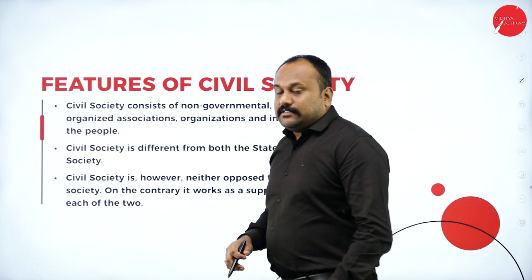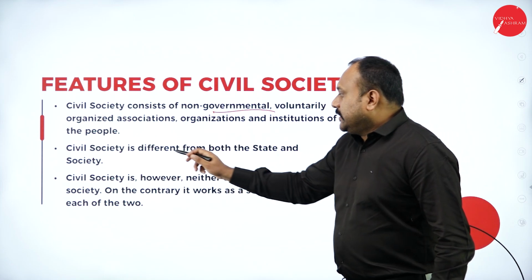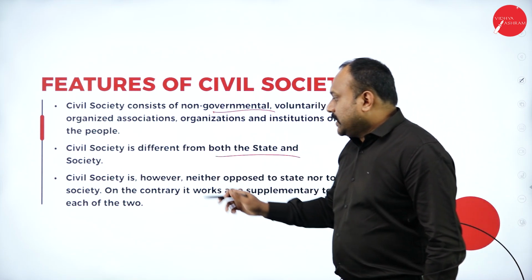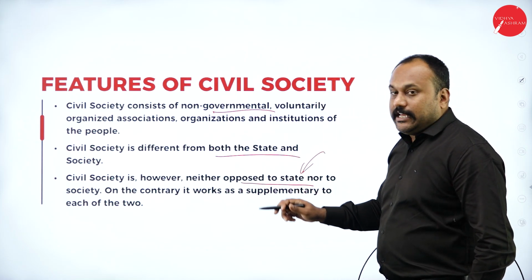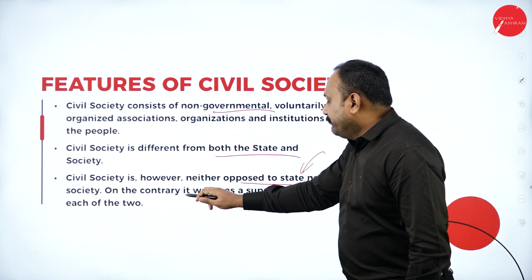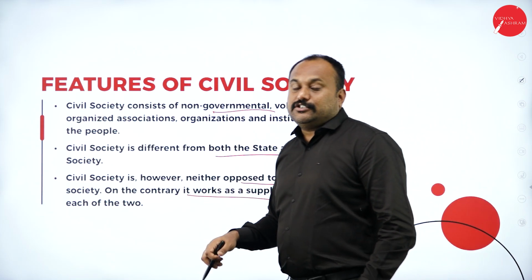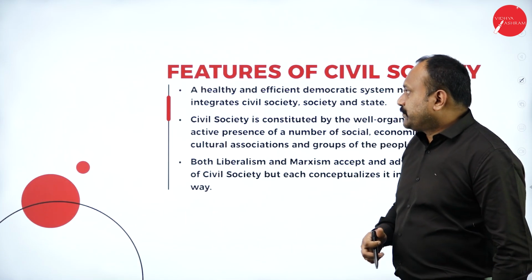Features: it consists of non-governmental, it is voluntarily done, it is different from both state and the society. However, neither opposed to state nor to society. On the contrary, it works as a supplementary to each of the two, that is central as well as state.